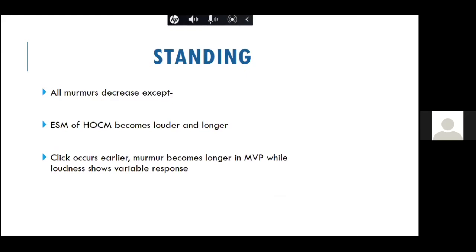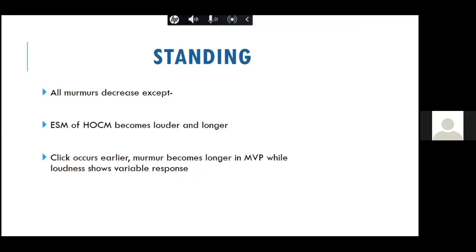Again, I'll tell the same thing which I discussed last time. In patients with HCM, anything which decreases the LV cavity size causes an increase in the dynamic LVOT obstruction, and so the intensity of the murmur increases. So on standing, the LV cavity size decreases, and so the ejection murmur of HCM becomes louder and longer.